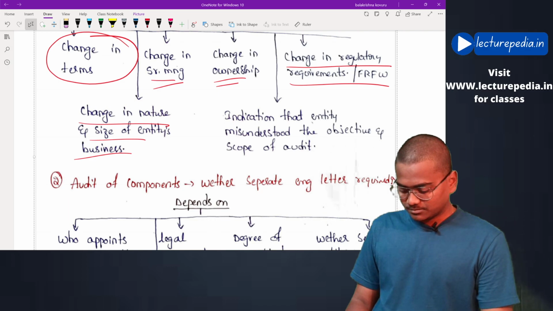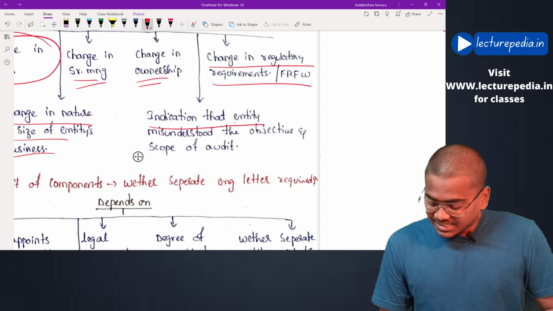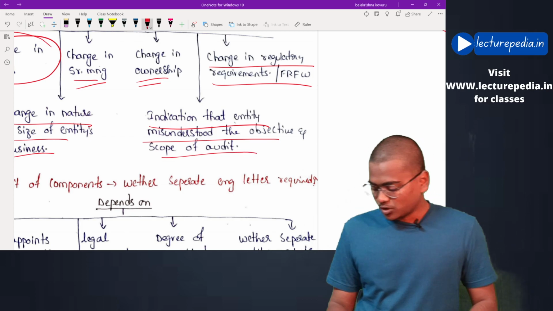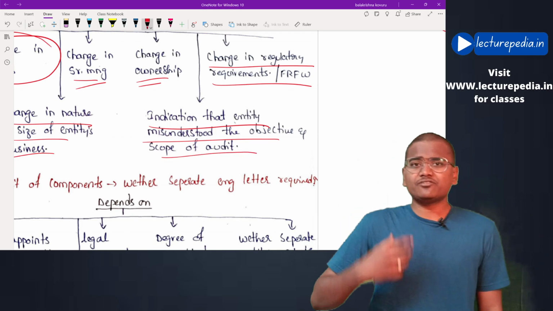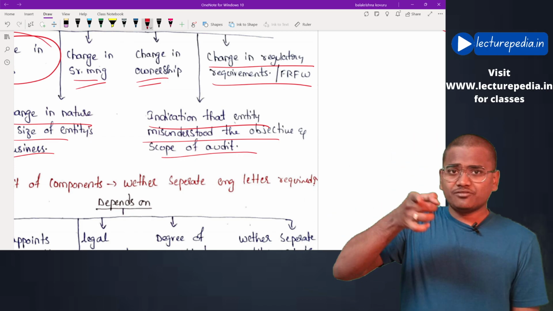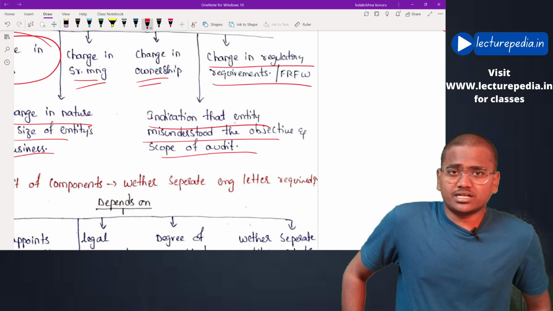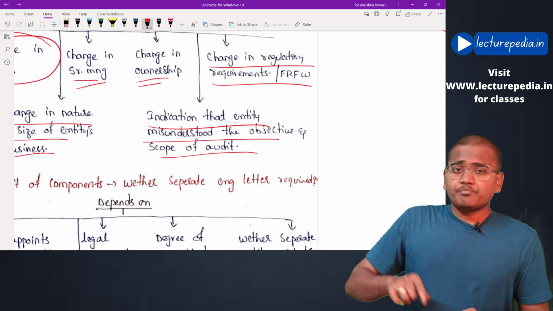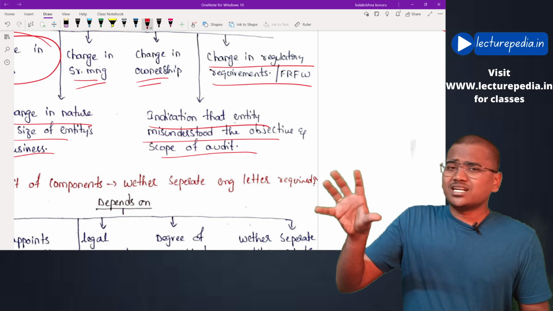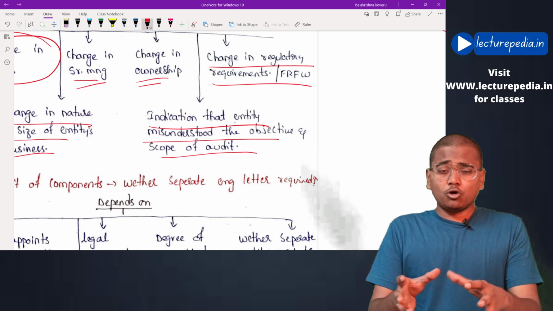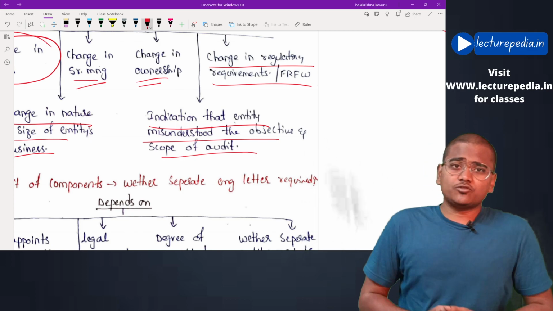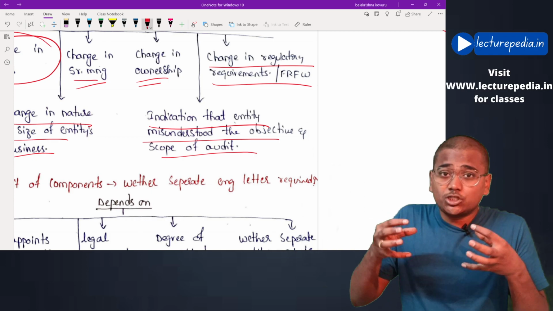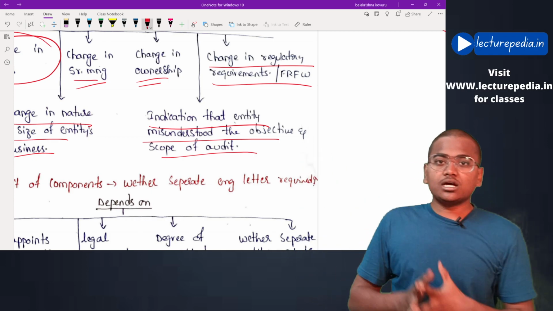Hope this is clear. Next, indication that the entity misunderstood the objective and scope of the audit. If the auditor feels that in the first year I have given some engagement letter, but the entity has misunderstood the scope of the audit or the objective of the audit or the terms of the audit engagement letter, thereby I need to give more clarity to the entity.